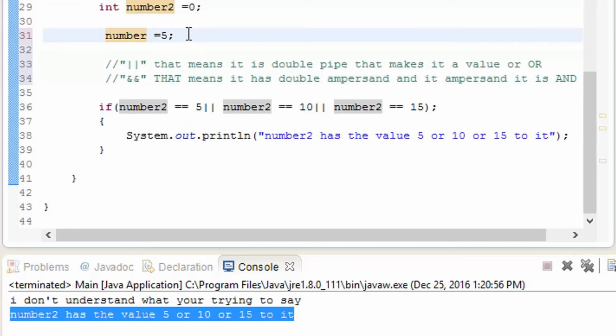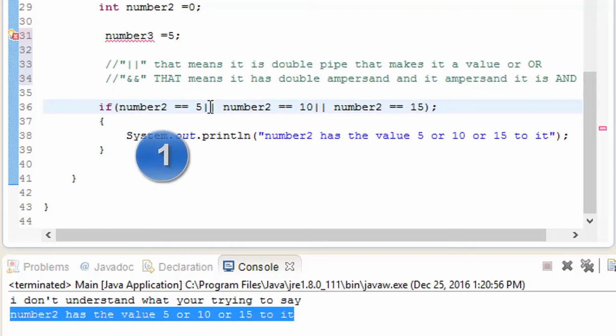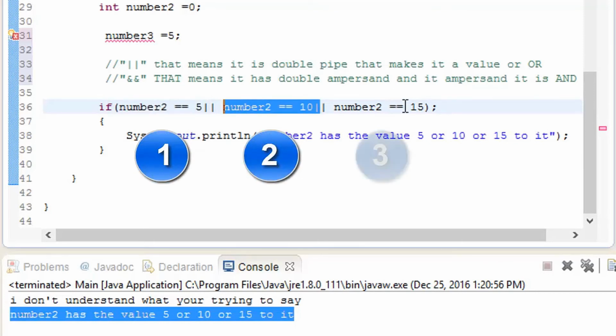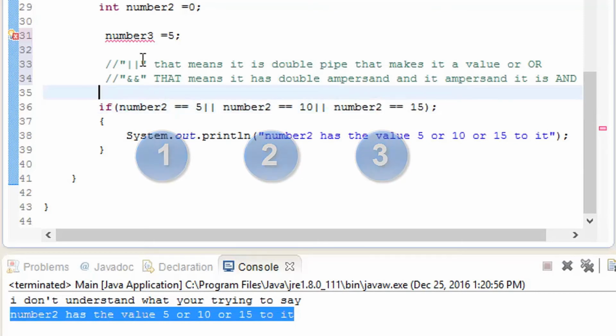So let me just go and add 3 to it. So now I've taught you about OR. So now it is showing number 2 is 5 or number 2 is 10 or number 2 is 15. So it is going to find this is the first statement, second statement and third statement, and add number 3